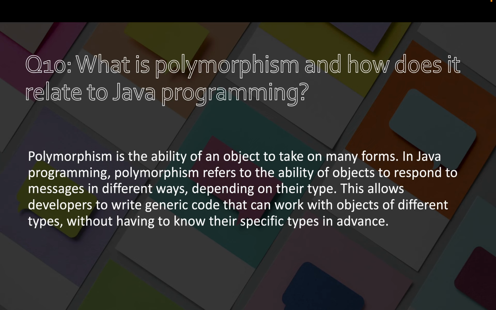Question number 10. What is polymorphism and how does it relate to Java programming? Polymorphism is the ability of an object to take on many forms. In Java programming, polymorphism refers to the ability of objects to respond to messages in different ways, depending on their type. This allows developers to write generic code that can work with objects of different types, without having to know their specific types in advance.